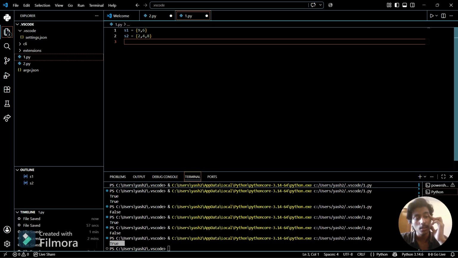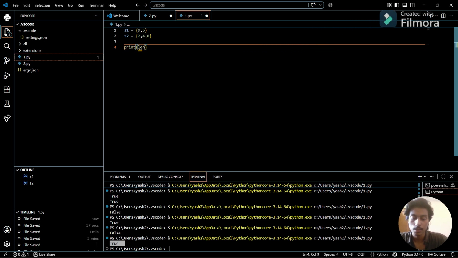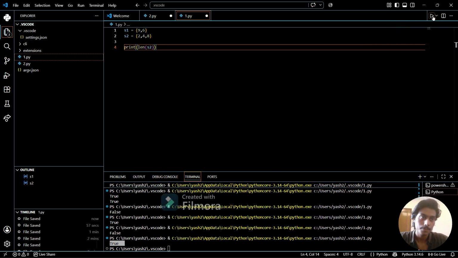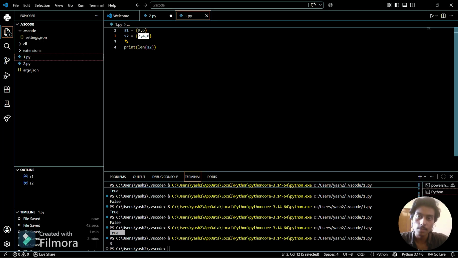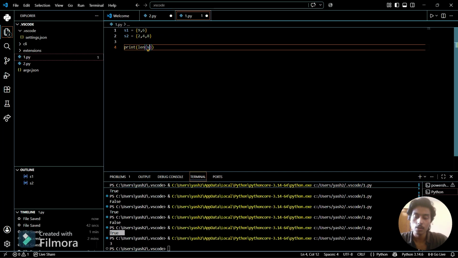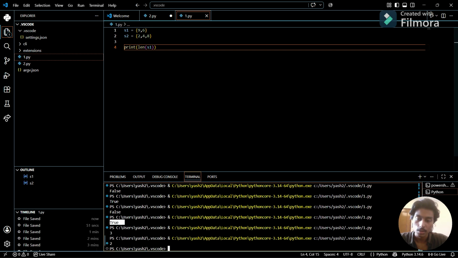We have some built-in methods of sets, which are length, to find how many elements are stored in the set. So I can print length of S2. So now we can see 3. So length of S2 is 3 because 3 elements are stored in S2. If I want to see the length of S1, I can simply print it. See, the length of S1 printed is 2 because 2 elements are stored in S1.